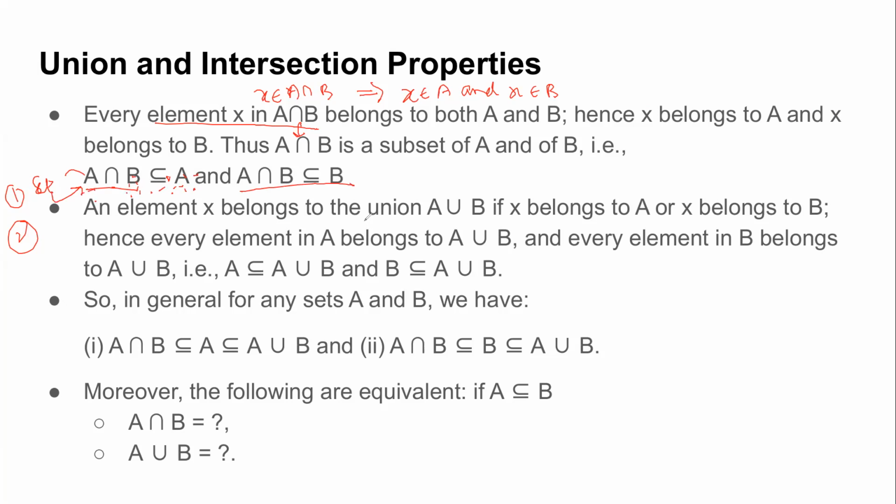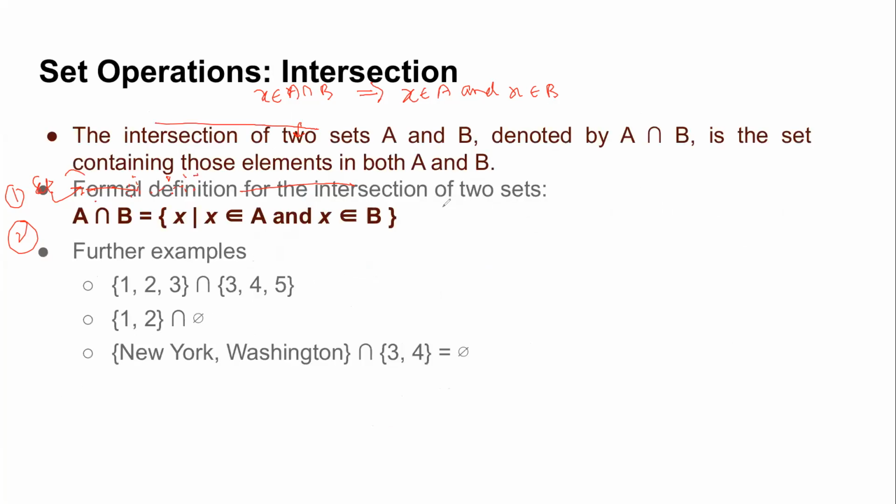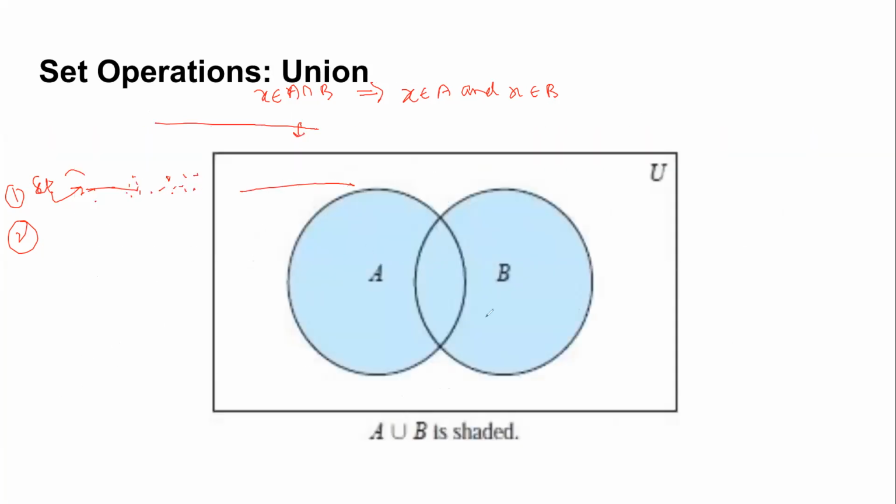Similarly, what about union? What does A union B consist of? If you look, A union B consists of A as well as B. So in terms of subset notation, what can we infer?